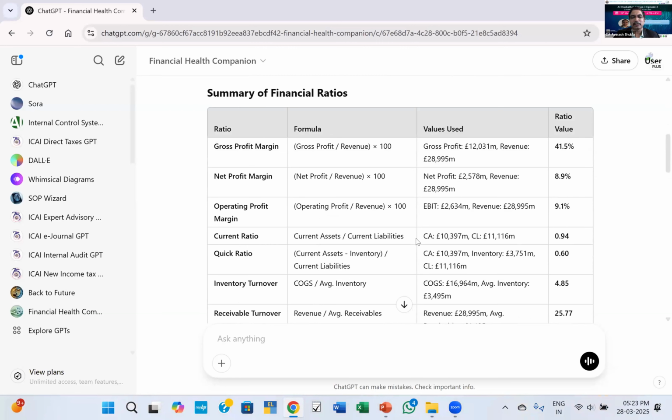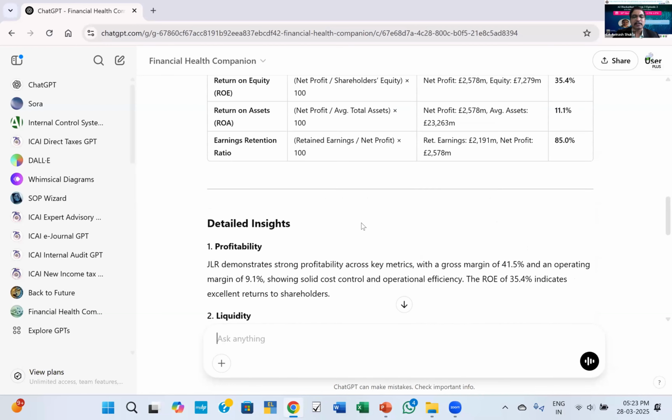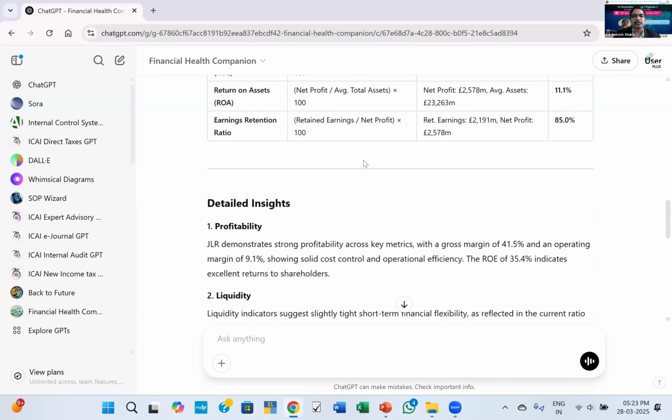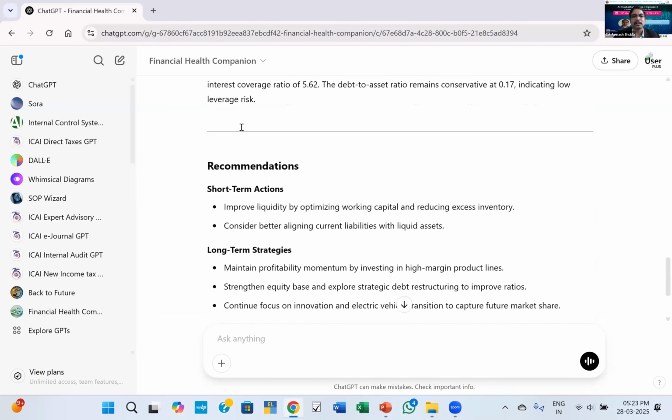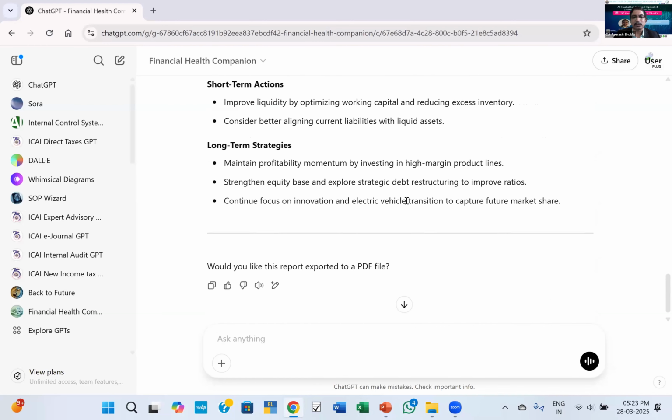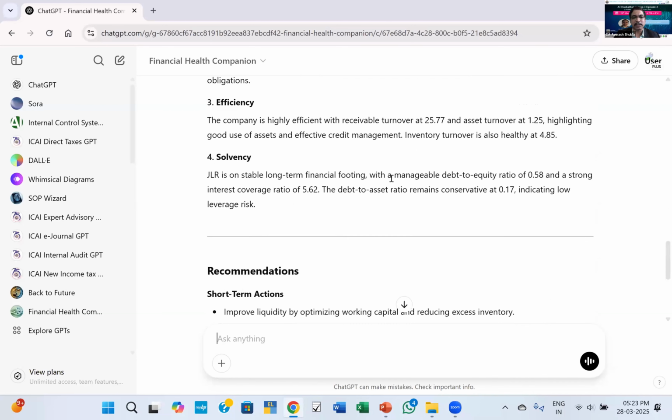Obviously, at present, making it pick up the accurate figure 100% of the time is not possible. So these figures are given and the ratios are also given over here. And at the end, insights are generated: profitability, liquidity, efficiency, along with minor suggestions on what needs to be done. So this is with respect to the data of a publicly listed company.